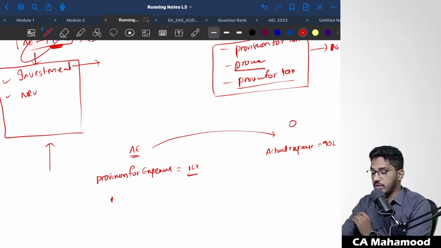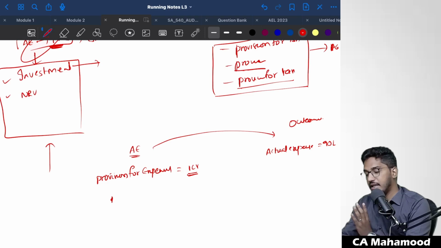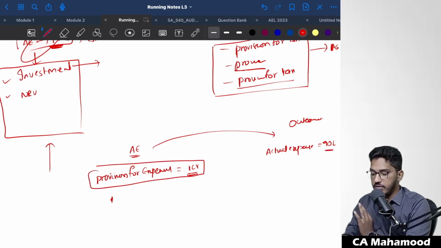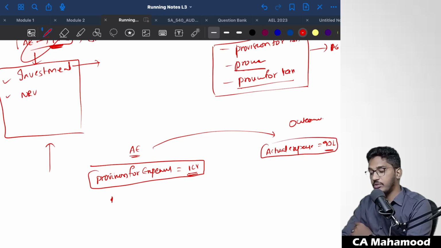This we call the outcome of that accounting estimate. This is the estimate you have done, but when that estimate has turned into reality, the actual outcome is 90 lakh rupees only. There is a difference between the accounting estimate and its actual outcome. Can we call that difference a misstatement? No, we can't call that difference a misstatement.